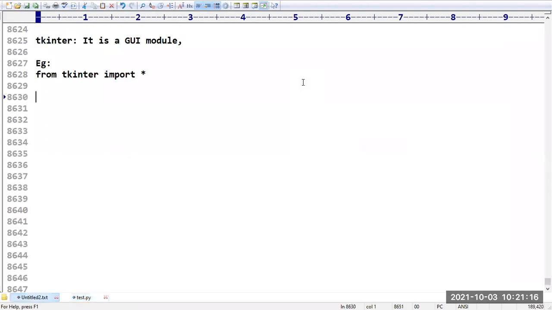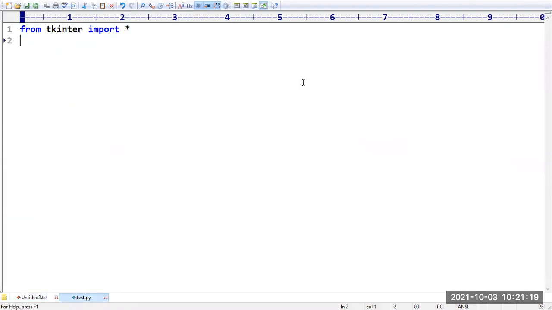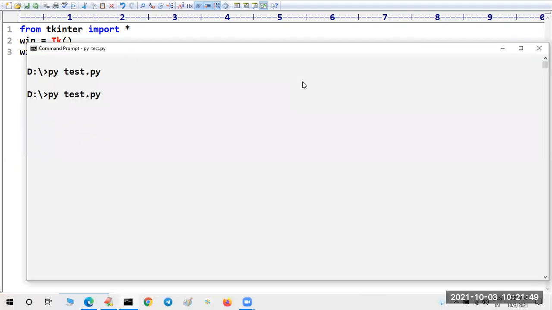Now I want to prepare small mini projects on this. Have a look once. Sir, I am taking window is equal to Tk. I am creating one window, and mainloop is a function which is used to start that particular Tkinter. So if I want to start any Tkinter, what function do we have to use? Mainloop is the function which we have to use. Once you use this, automatically your Tkinter is going to be started. An empty screen it is going to display.